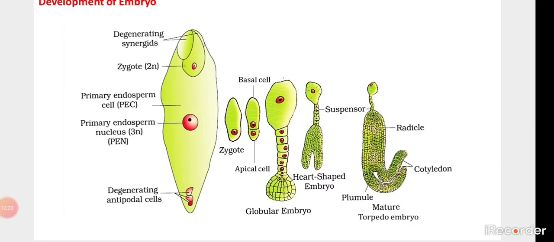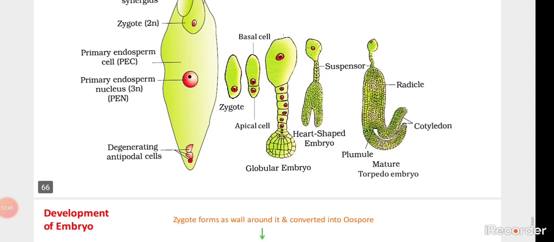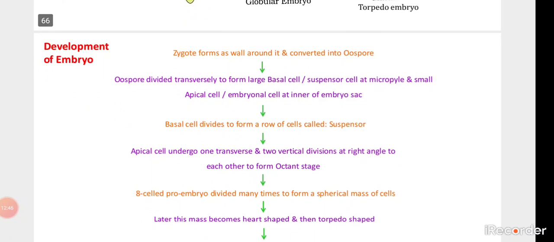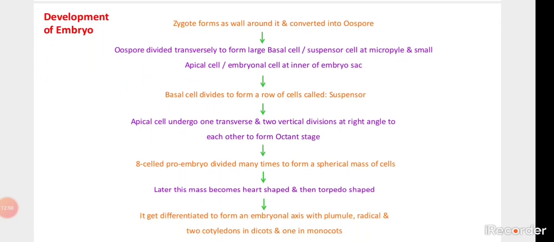Radicle gives rise to the root part, the underground part of the plant, and the plumule gives rise to the shoot part, the aerial part of the plant. Cotyledons are highly nutritious for the developing embryo. Cotyledons give all the nourishment required for developing the new plant. So in this way the steps are there, as I explained earlier.